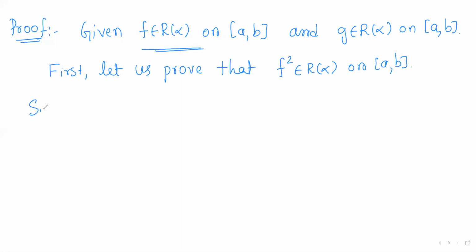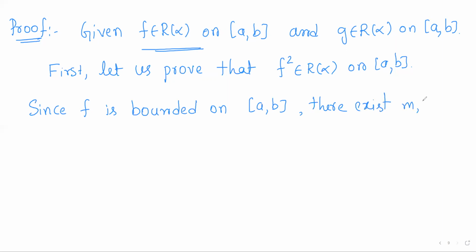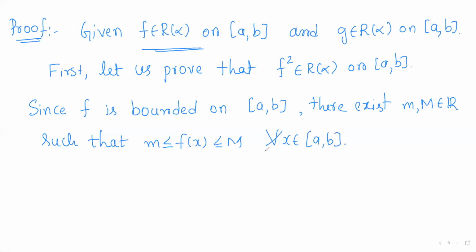So for that, since f is given to be bounded on the closed interval [a, b], it means the images have bound. A function is bounded means the set of all images have a lower bound and an upper bound. So that is, there exist reals, say small m and capital M, such that f of x lies in between small m and capital M for all x varying over [a, b].